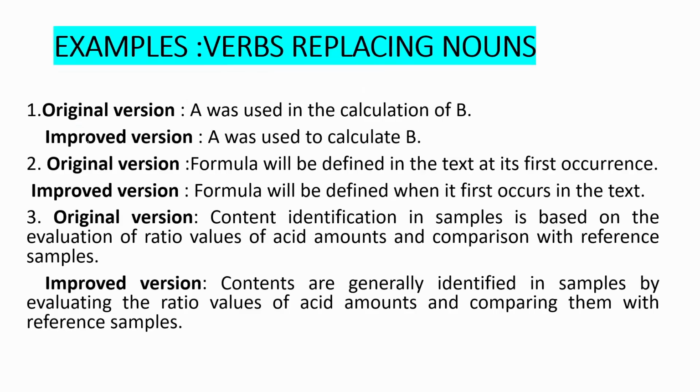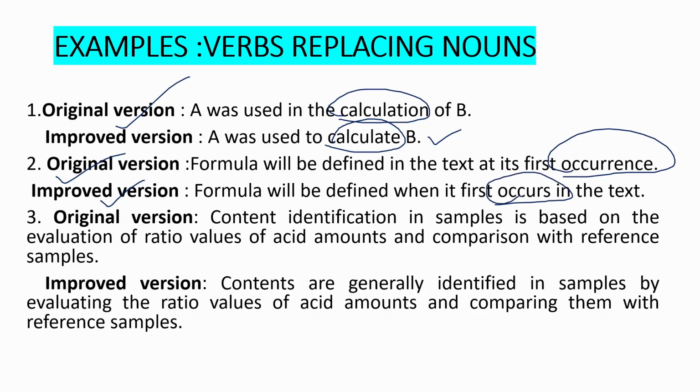Check out the original version. Here the word calculate has been used in the form of a noun. When in the improved version we are writing it as a verb, the sentence becomes more precise and sharper. Another example, here the word occurrence is used as a noun. When we try to improve the sentence by replacing this noun with a verb, it becomes shorter and more concise.